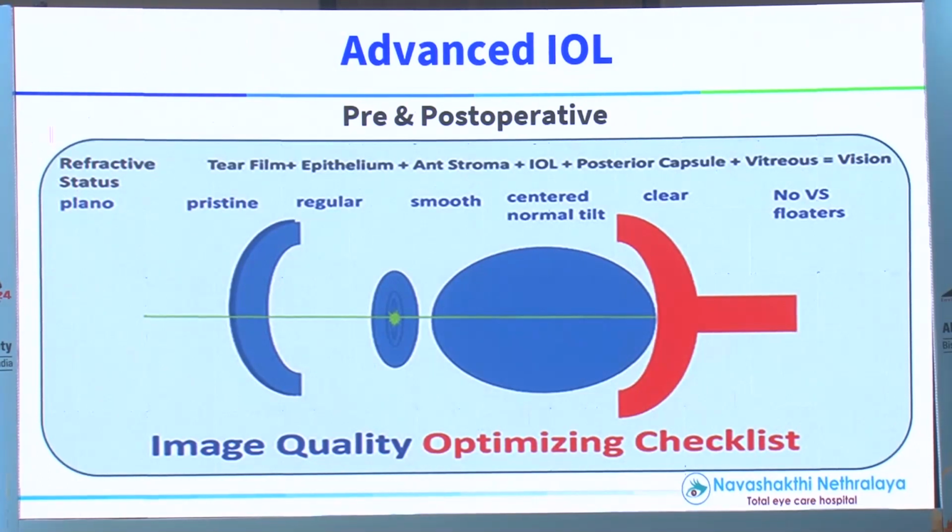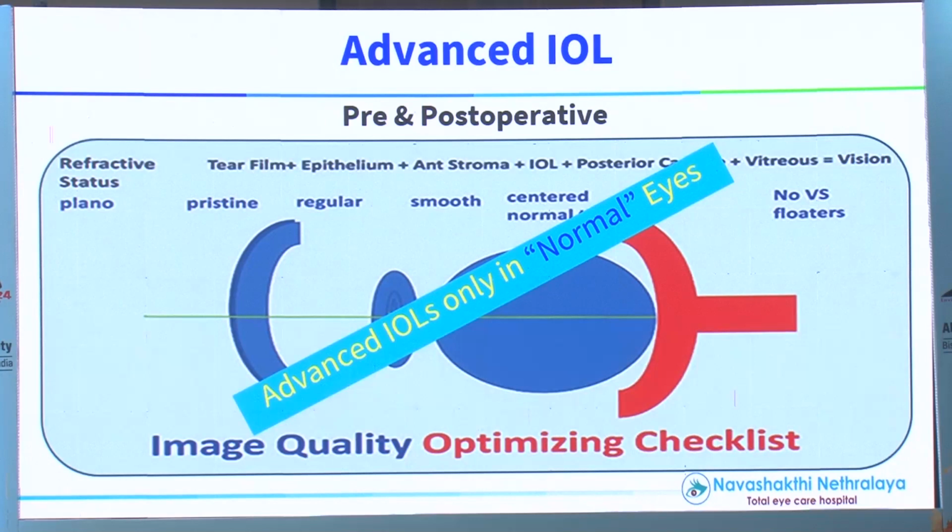Also remember this, it's not just the IOL. The companies can talk about their IOLs, that their single IOL is the best. But it's not just the IOL that decides the vision of this patient. Before you think about going into advanced IOLs, look at what the other things are like. Plan advanced IOL only in normal eyes. If there's a problem elsewhere, be it the cornea, retina, or in between, even if there are a lot of floaters in the vitreous, please avoid an advanced IOL in these cases.